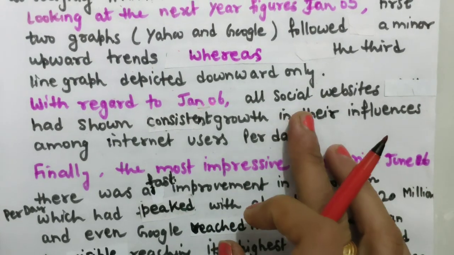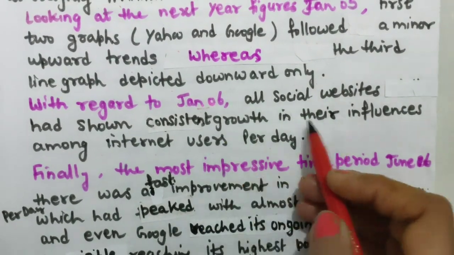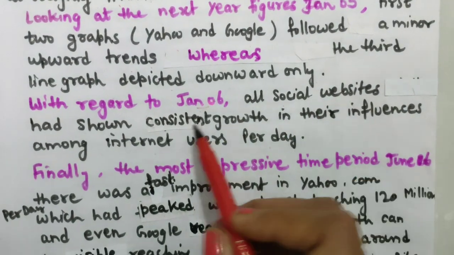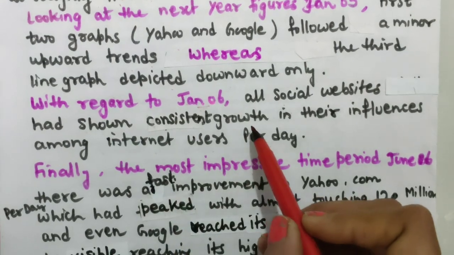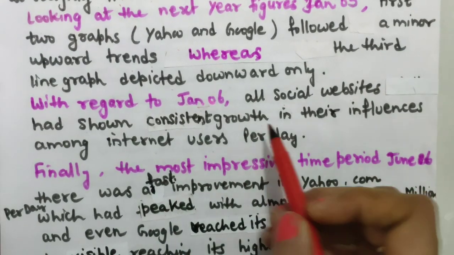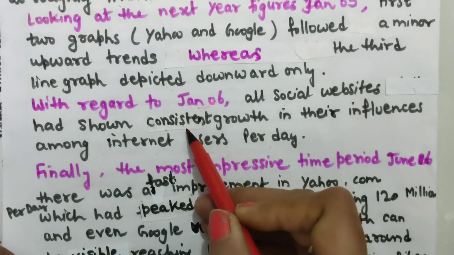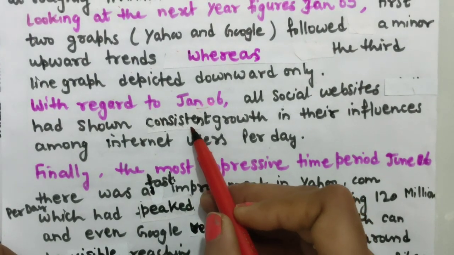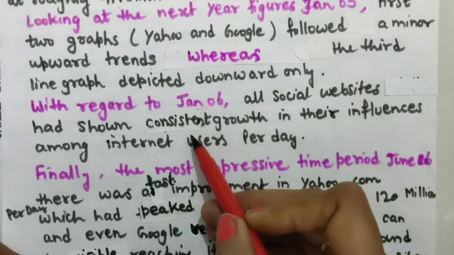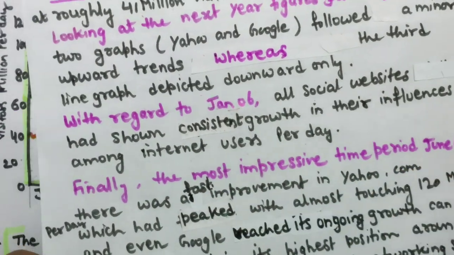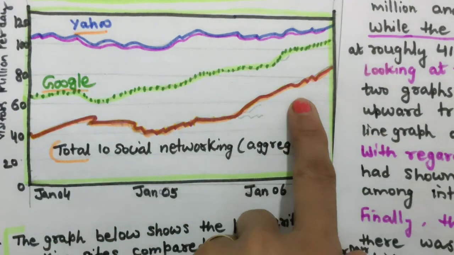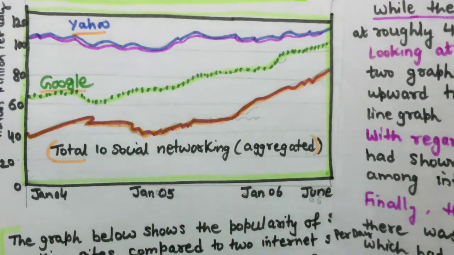So I have not written any figures, only common things I have written. All social websites had shown consistent growth in their influences. So these words, you can see this, I have just searched it from google.com, and I have tried to use my new vocabulary. Okay, finally, here it's important to compare the things over here.